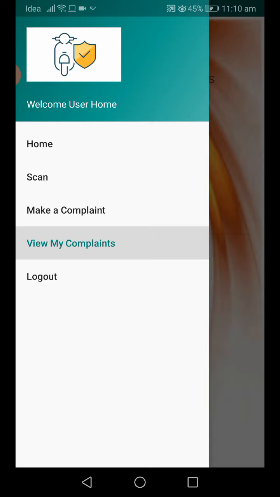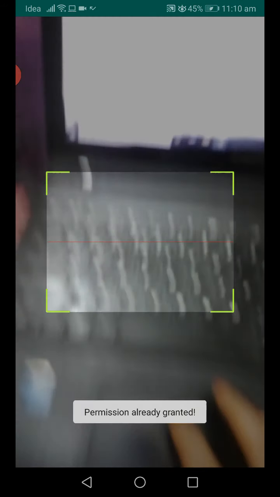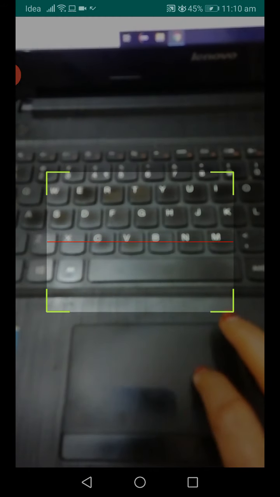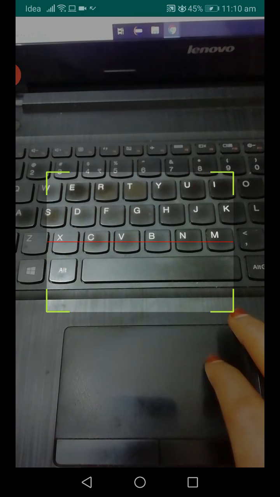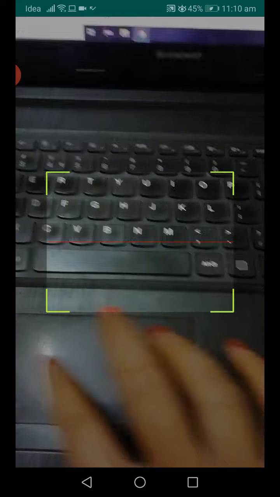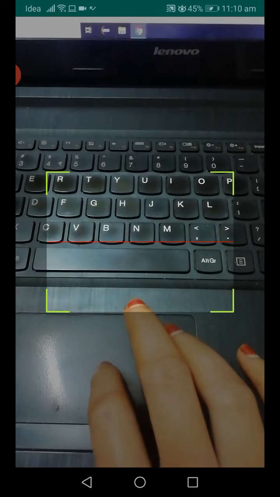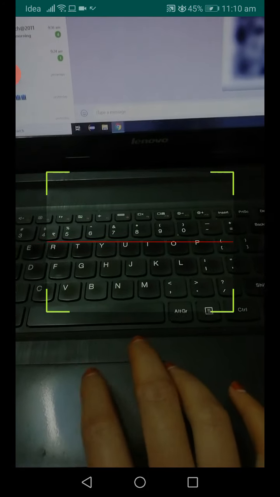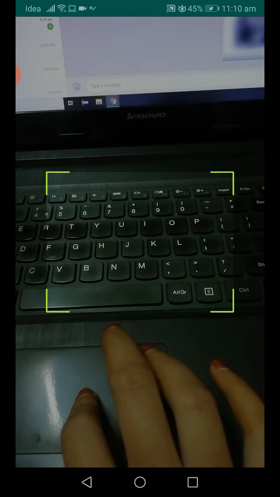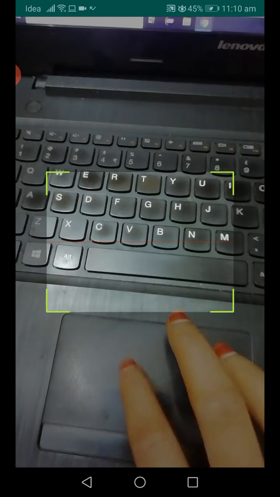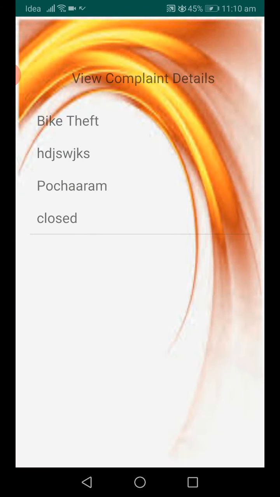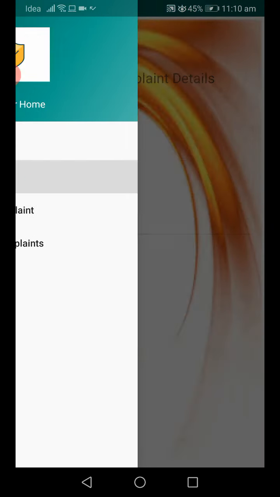When I click the scan button, it goes to our camera. Look, I'm clicking the scan option.